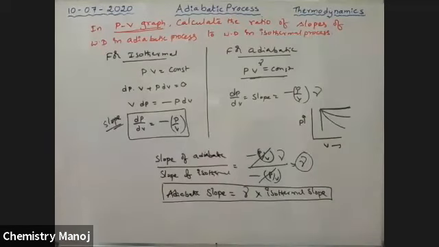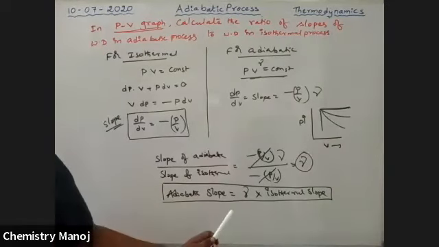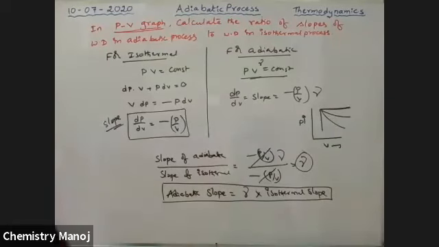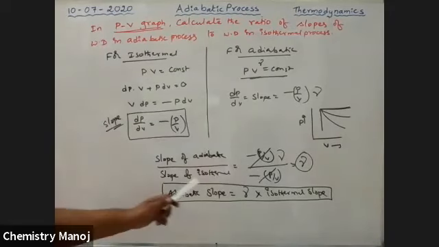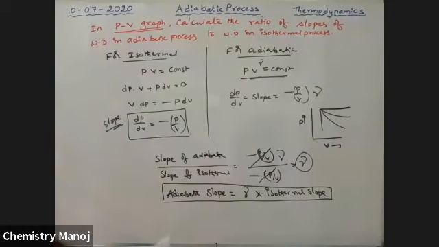Okay. This has been asked 2 or 3 times in our mains exam. They ask which of the following is the correct one: is this gamma or 1 by gamma, gamma power 2, like this. So the answer is gamma. The ratio of adiabatic slope to isothermal slope for PV work done is equal to gamma. Okay, so very, very important model.